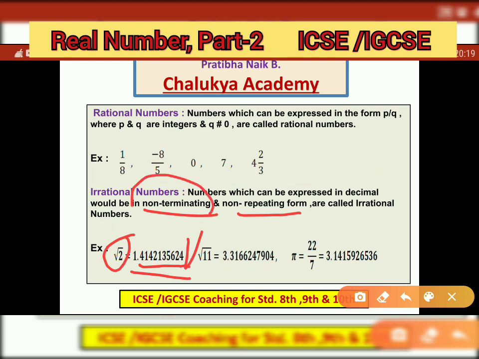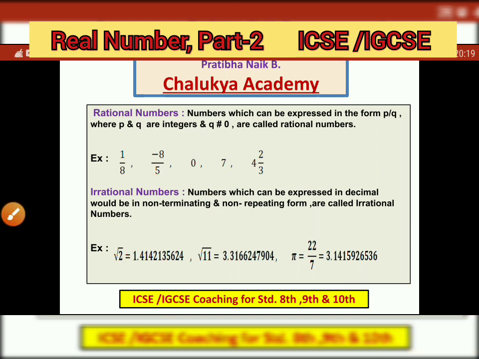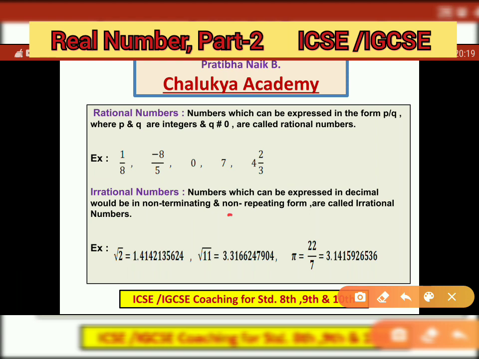That's why it is called non-terminating. Terminating means end; there is no end. So non-terminating means there is no end. You will never get remainder 0 in this case. Next is non-repeating. You can see here we never get digits repeatedly.